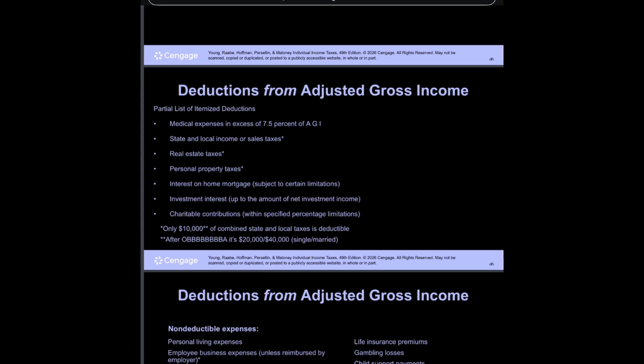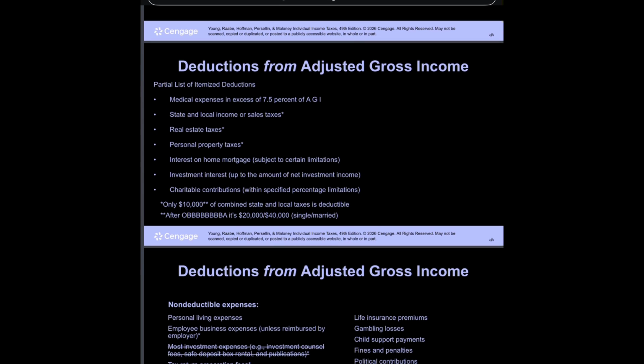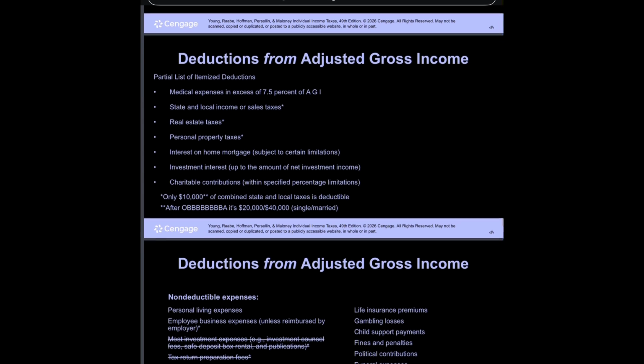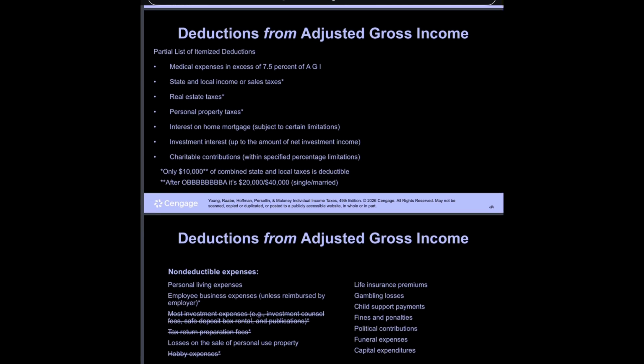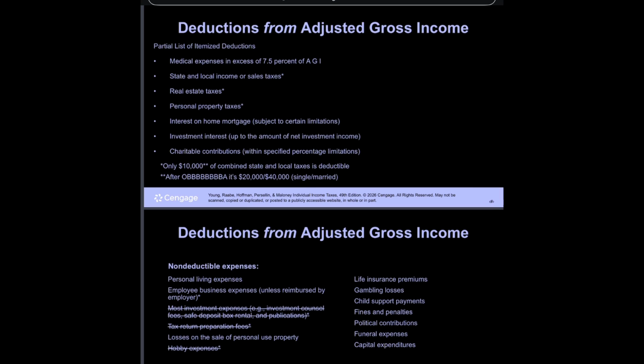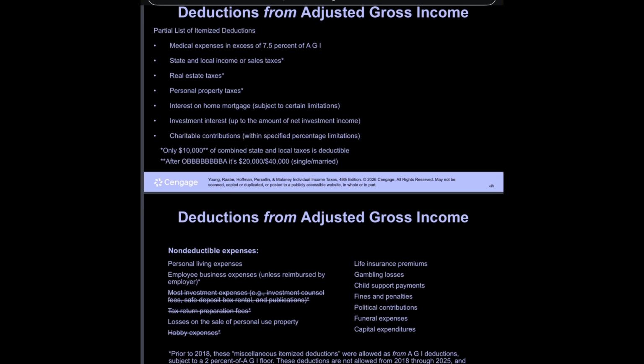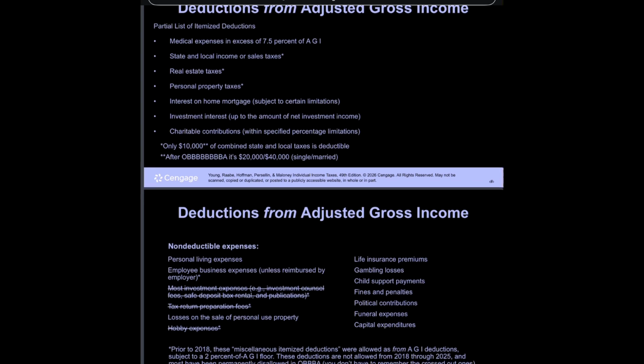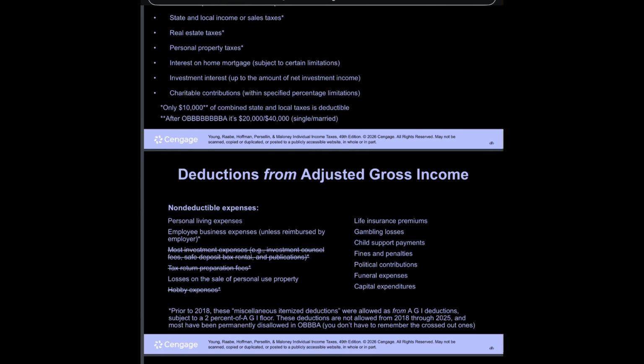Deductions from adjusted gross income. Partial list of itemized deductions: medical expenses in excess of 7.5% of AGI, state and local income or sales taxes, real estate taxes, personal property taxes, interest on home mortgage, subject to certain limitations, investment interest, up to the amount of net investment income, and charitable contributions within specified percentage limitations. Only $10,000 of combined state and local taxes is deductible. After OBBBA, it's $20,000 for single and $40,000 for married.